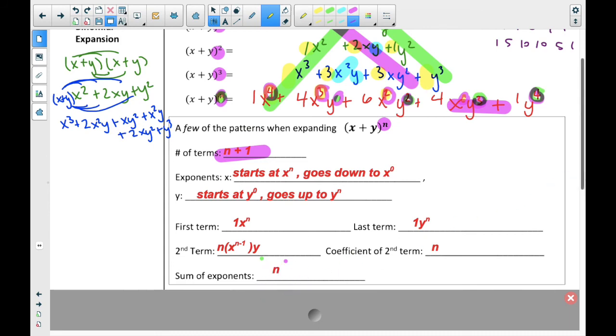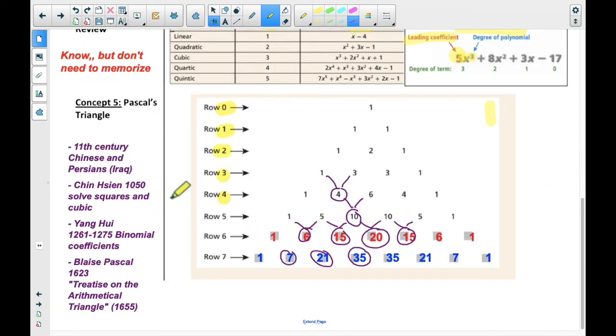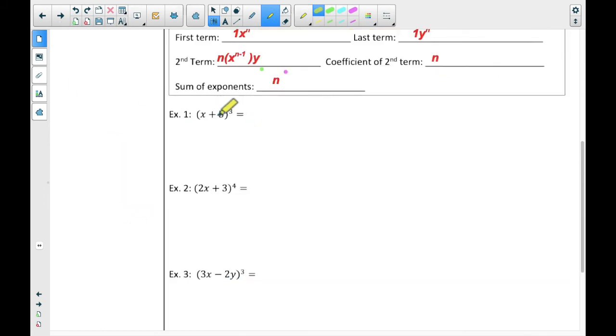So we can always add up those exponents on the x's and y's, and they add up to n. Remember on the other side, I said that they were starting to use these to solve squares and cubics in 1050. And Yang Hui in 1261 through 1275 was coming up with the binomial coefficients. That's what we're doing right now. We're doing the binomial coefficients. And so we're going to be using the coefficients and how does this binomial, how can I multiply it out without actually multiplying it out? What is the pattern? And that's the patterns we've been talking about.